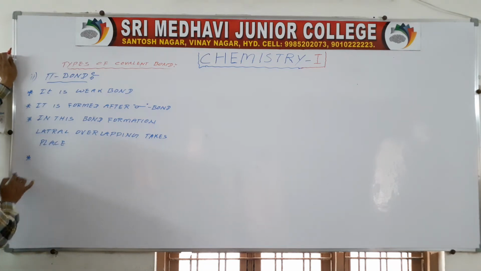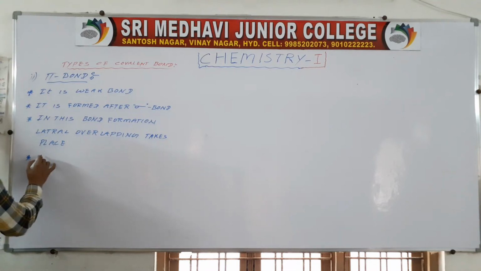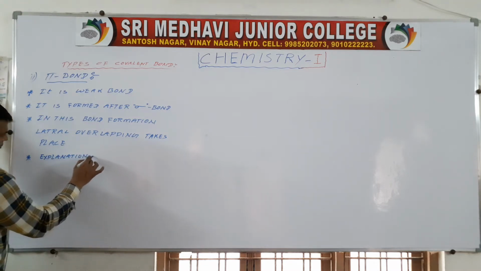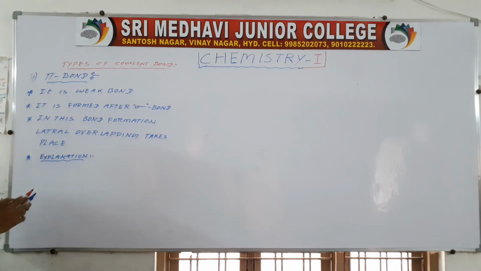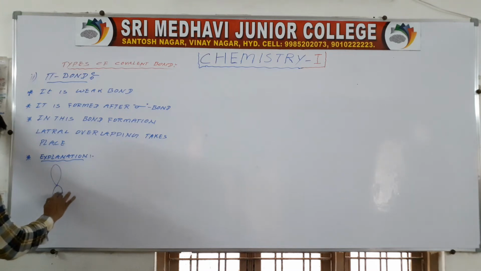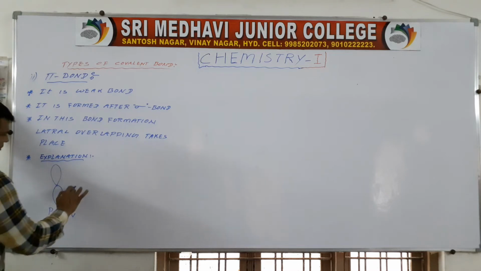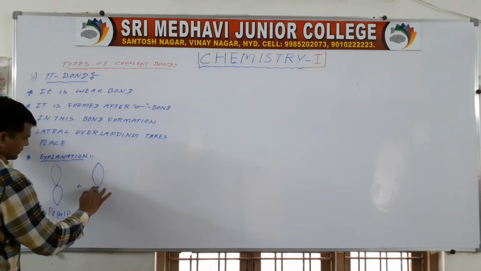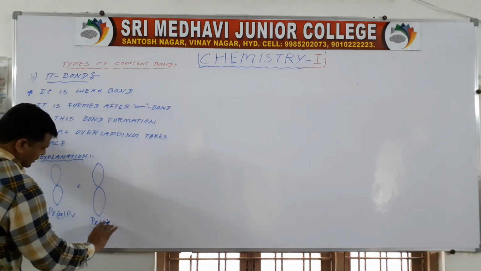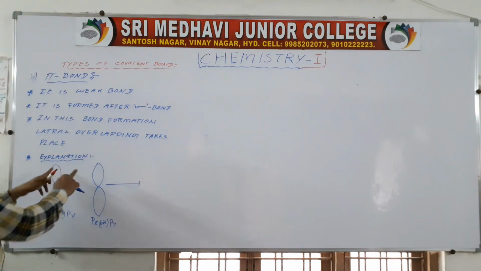See the explanation here. One p orbital, I am taking px or py, plus one more p orbital, px or py. Then sidewise overlapping takes place.